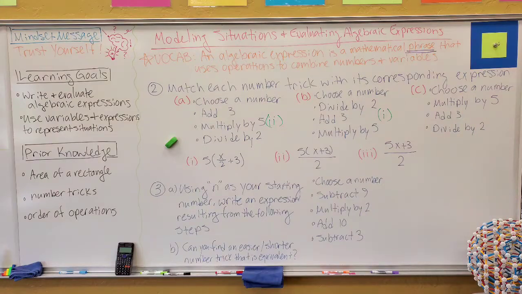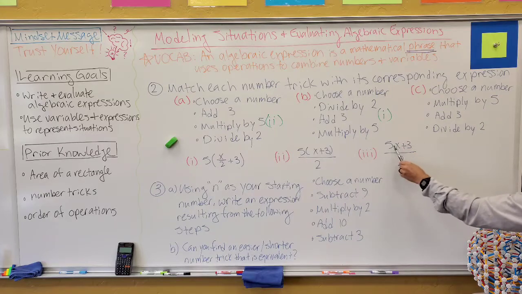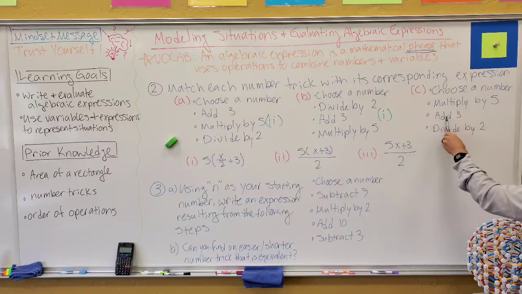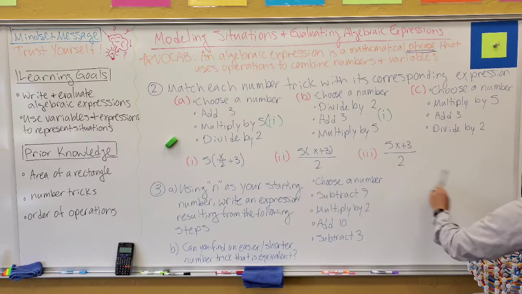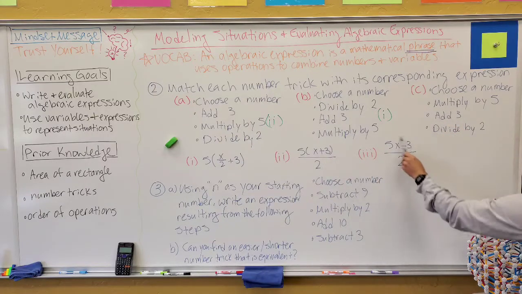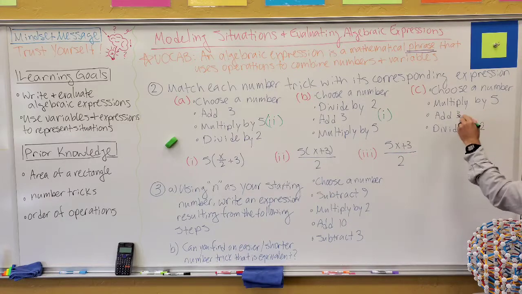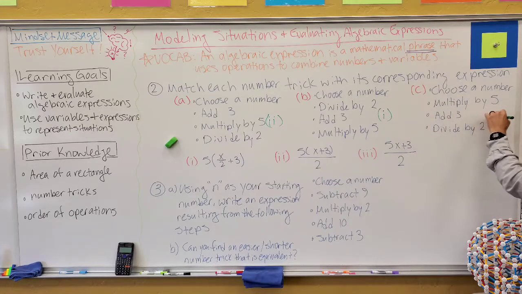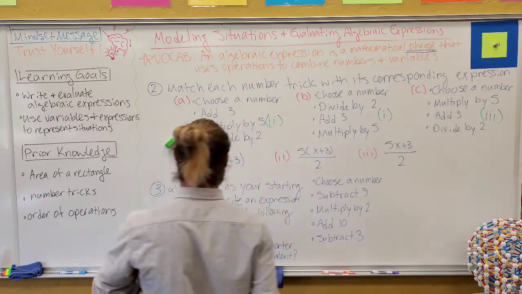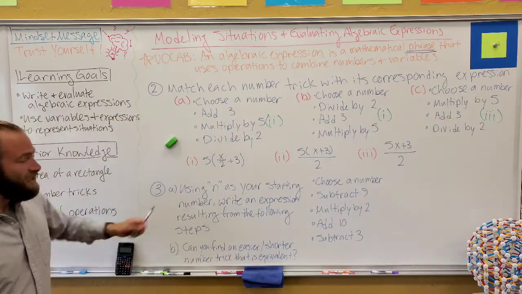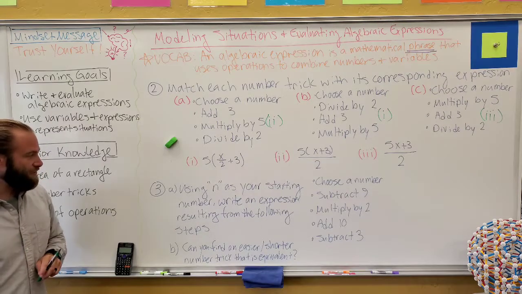And there's only one left, so you obviously know what it is, but let's still talk through it. This says choose a number, and there's no parentheses, so I'm going to do the multiplying first. Multiply by 5, then add 3. And then in the end, divide by 2, just like we divided by 2 in the end there, but this order was switched around. So this guy right here matches with expression number 3.